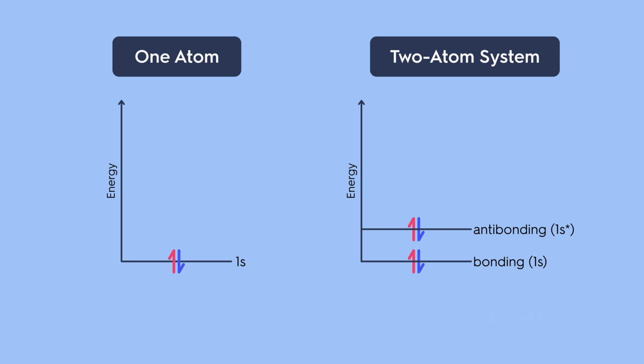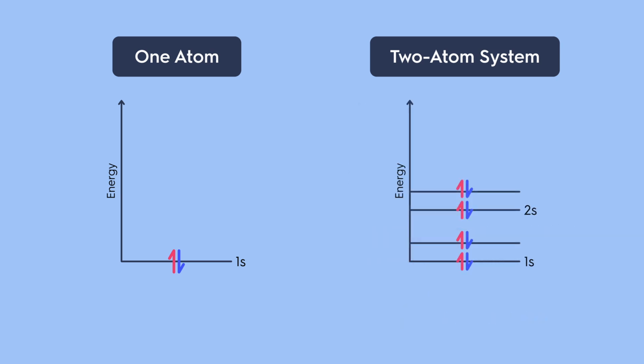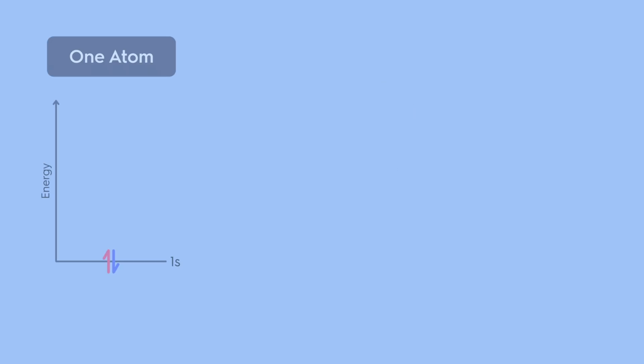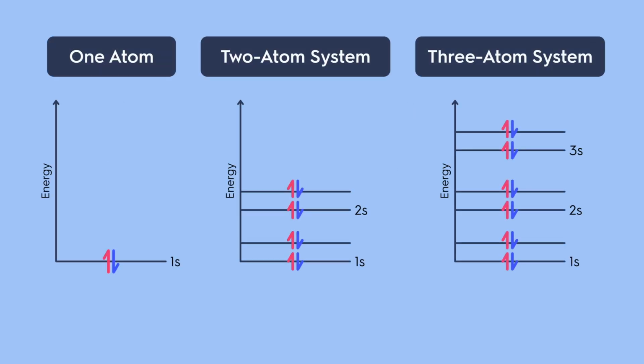And it's not just the lowest level. The same idea applies to other orbitals too. Each matching pair overlaps and splits into two close-by energies. What if you add a third atom? Then three orbitals overlap, and that one original level turns into three closely spaced levels. In general, if n atoms overlap, you get n very similar energy levels.